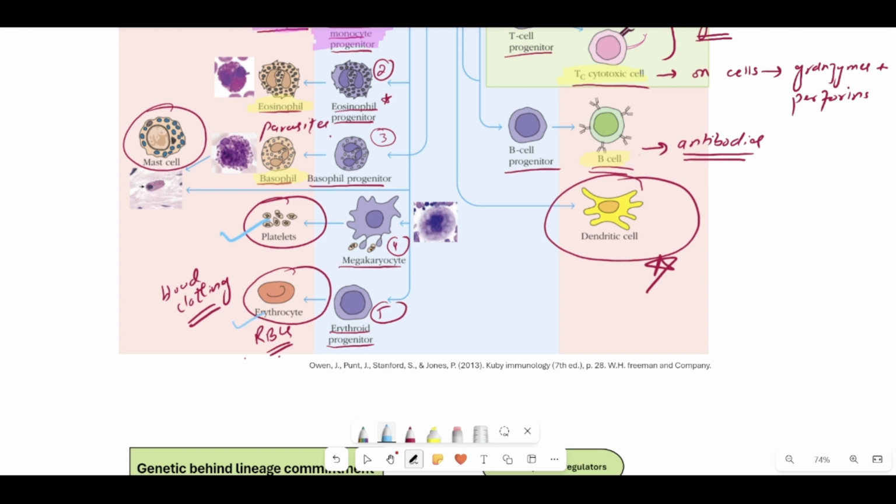While these two categories of cells, the platelets and the erythrocytes, are not part of the lymphoid and myeloid lineages. Because they don't play any important role in the adaptive or immune responses, they have other characteristics. For example, platelets are involved in blood clotting, erythrocytes in gas transport. So they have other functions, but I have cleared the myeloid lineage and the lymphoid lineage.